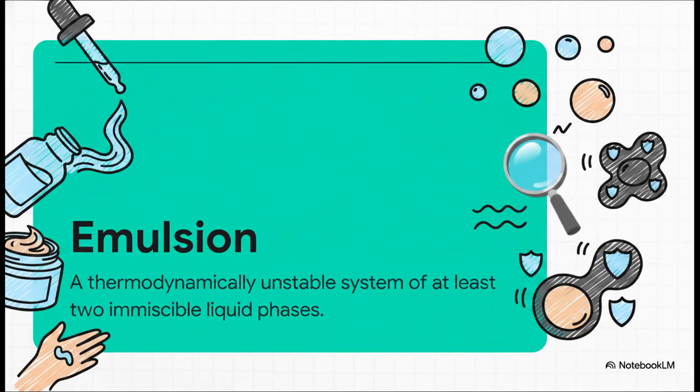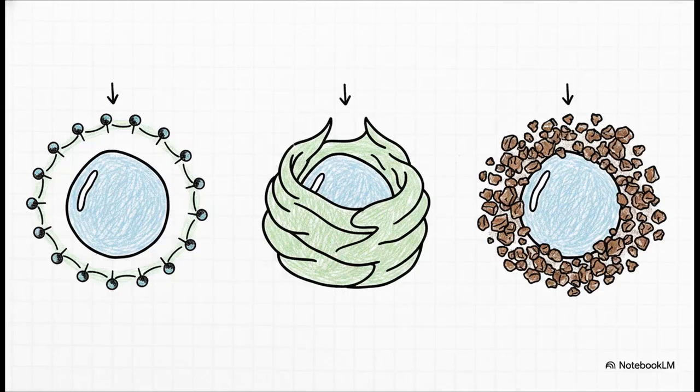And just like with our solid powders, these tiny droplets create an enormous surface area of high free energy. The droplets want to rapidly fuse back together and separate into two distinct layers. They really want to. Unless, that is, we build a kind of chemical armor around the droplets using an emulsifying agent. To build this microscopic armor, scientists deploy three main types of mediators.